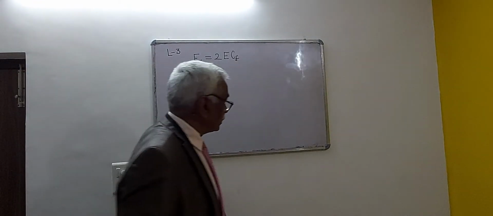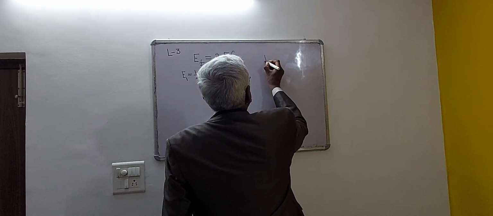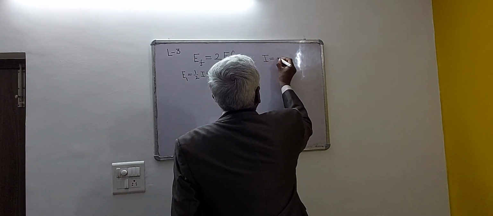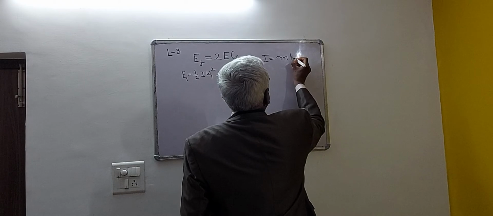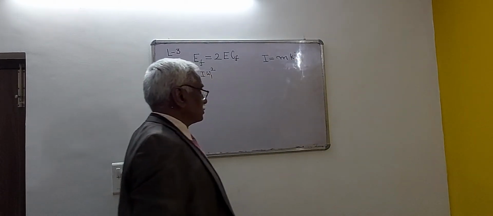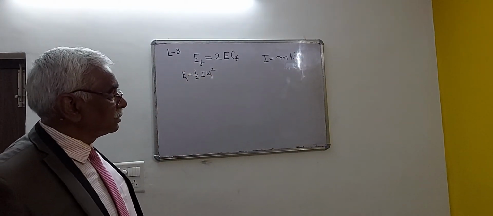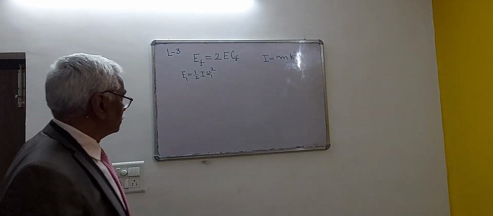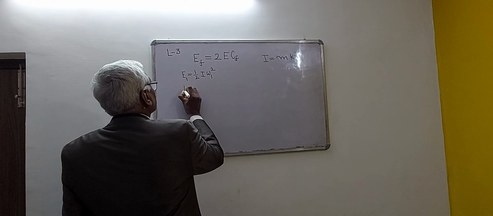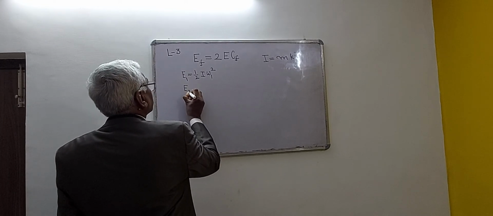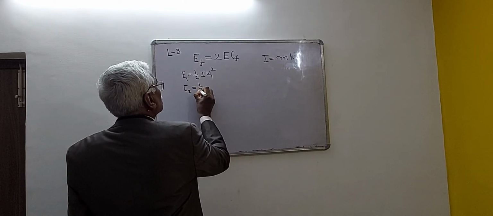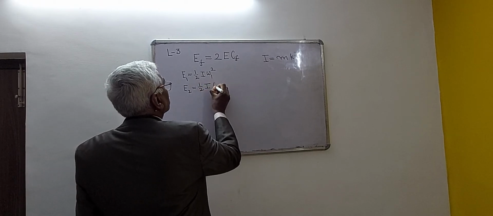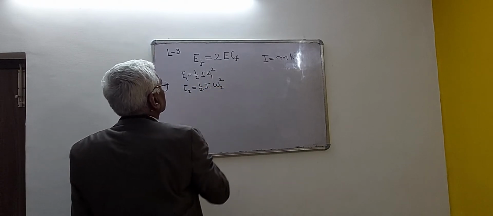I can be written as I is equal to m k square, where m is the mass of the flywheel and k is the radius of gyration. Similarly, E2, at minimum speed of the flywheel, can be written as 1 by 2 I omega 2 square.